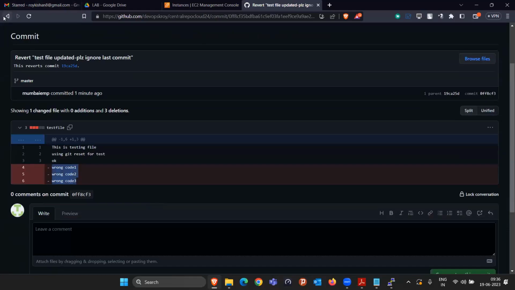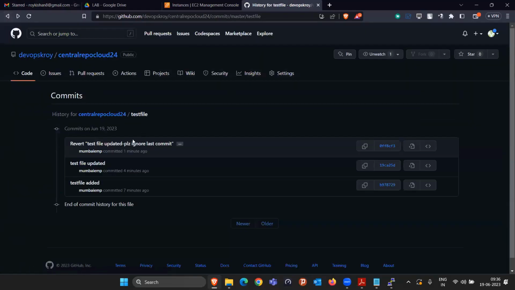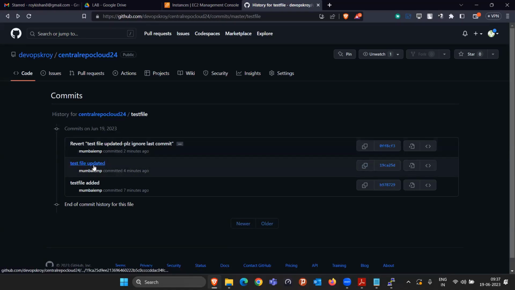Okay. And since it did that, when I was committing this code, I added a message like this: a commit message called test file updated. You have to please ignore this last commit. That means from now on, any developer who wants to see this code will quickly get to know that we have to forget about this commit ID because it is the wrong commit ID. But you cannot manually delete this. It is not like you can delete this commit ID. If you committed something, either correct or wrong, it is going to be there.